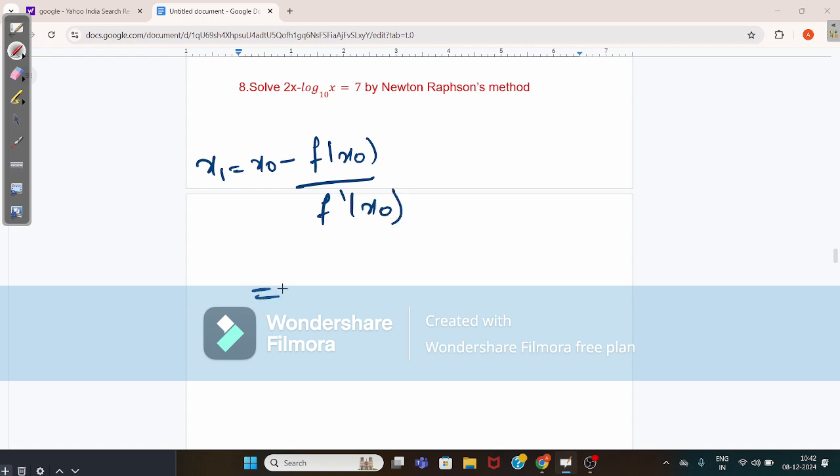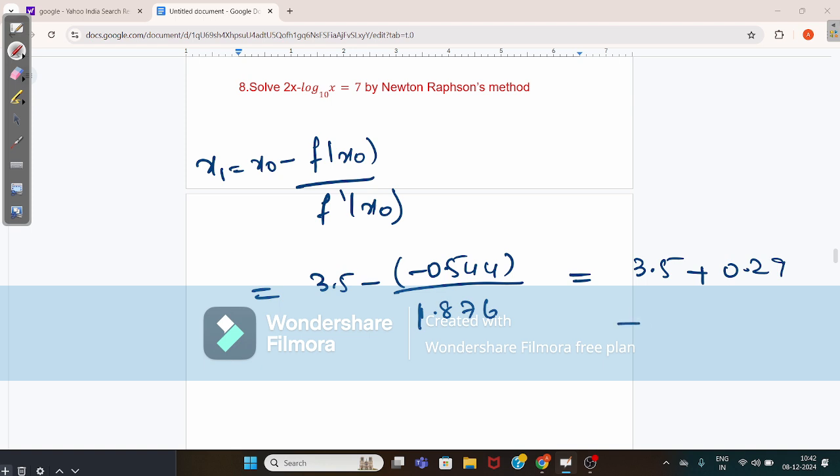which gives the value here 3.5 minus 0.544 by 1.876, which is equal to 3.5 plus 0.29, giving the value 3.79.